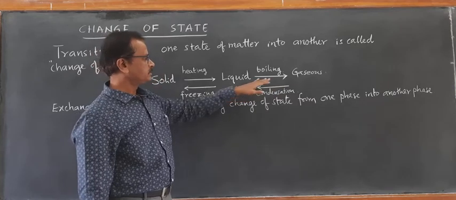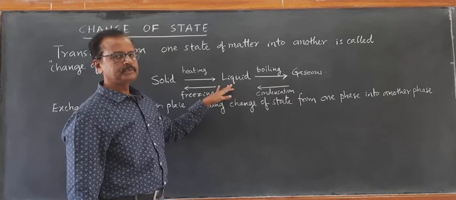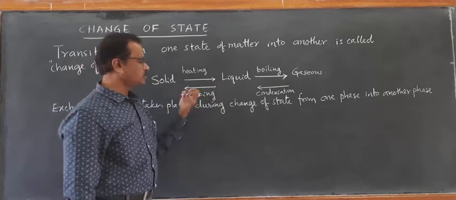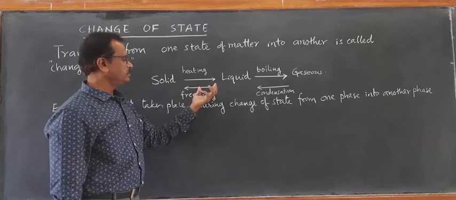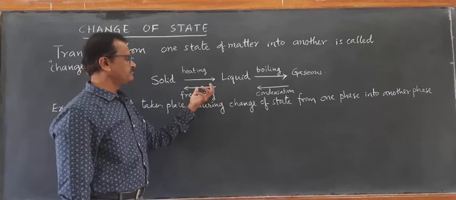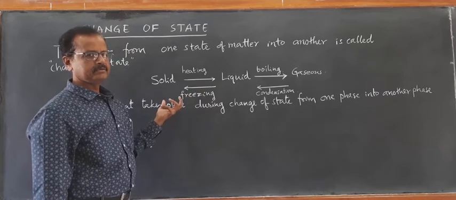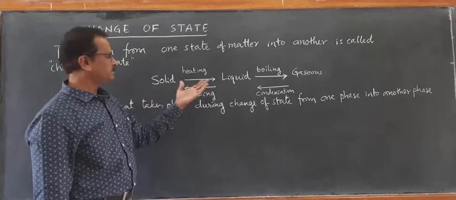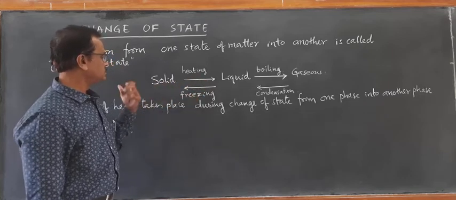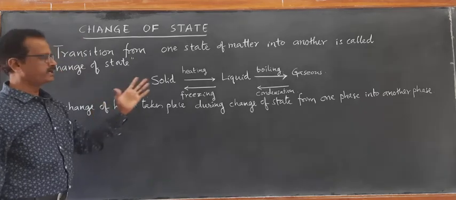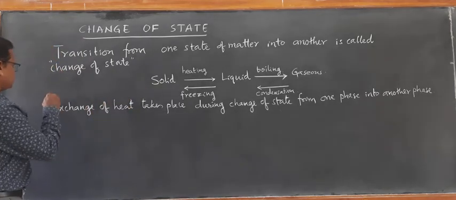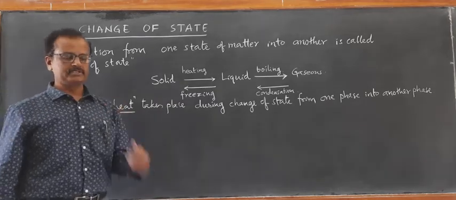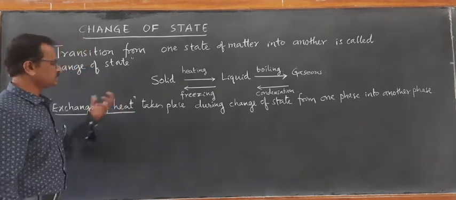On condensation, the gas converts into liquid. When the liquid is cooled sufficiently, freezing takes place, and again it gives out heat. This is how we understand the exchange of heat, absorption of heat or release of heat.